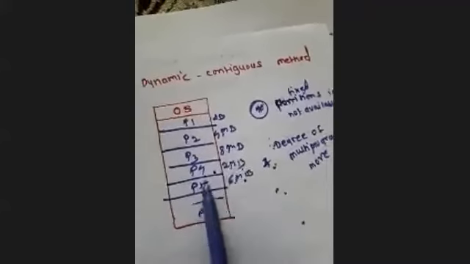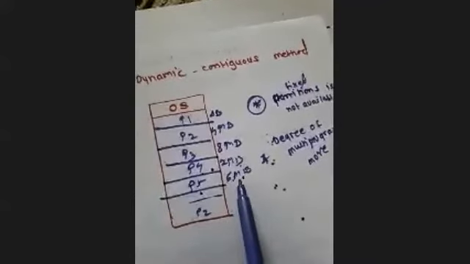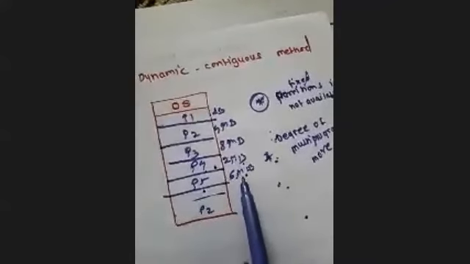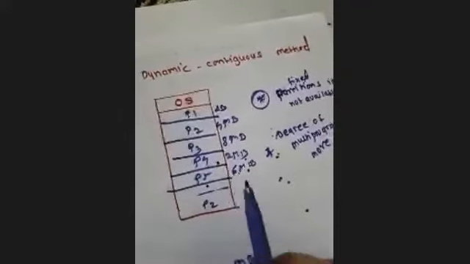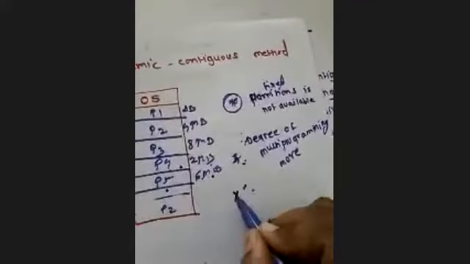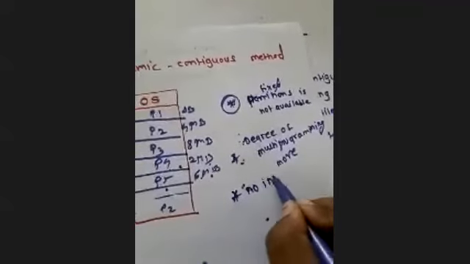So is internal fragmentation available here, or can internal fragmentation happen here? Is it possible? No. So in this method, there is no internal fragmentation.